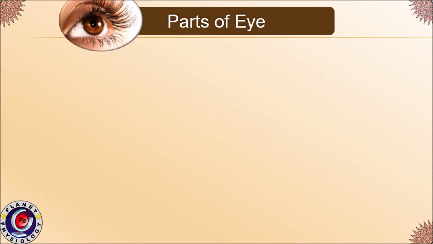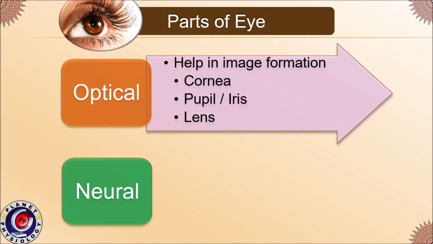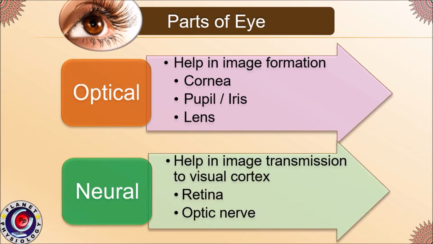Grossly, parts of the eye can be divided into two, optical and neural. Optical parts help in image formation. They include cornea, pupil, iris and lens. Apart from this, there are many supporting structures which help these optical parts for proper functioning of the eye. Neural parts will help in image transmission to the visual cortex, and mainly include retina and optic nerve.